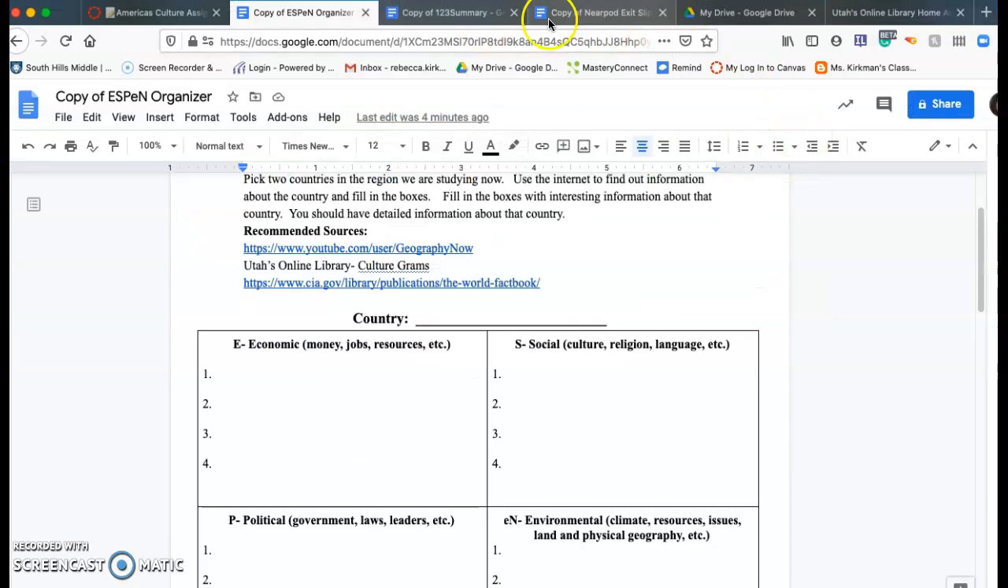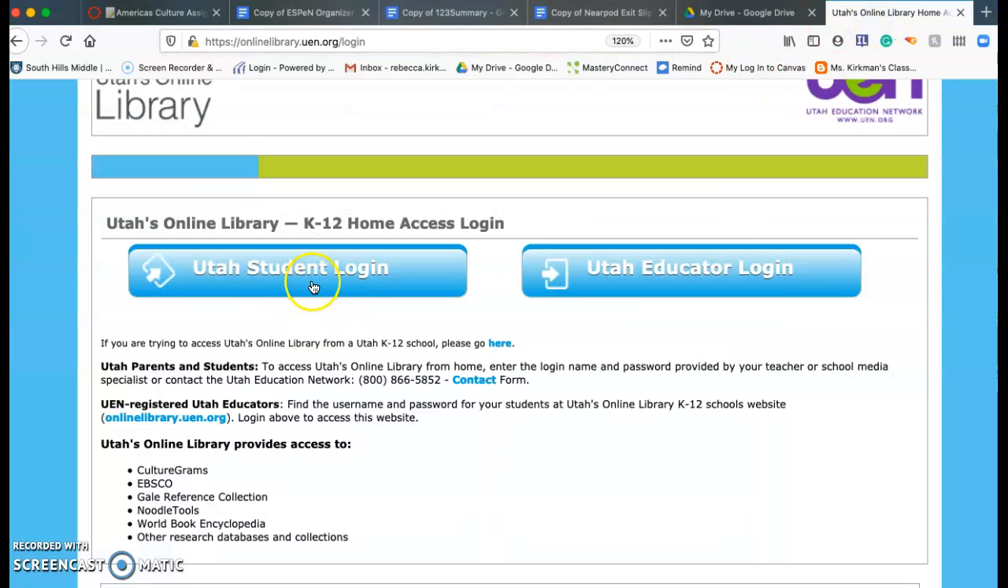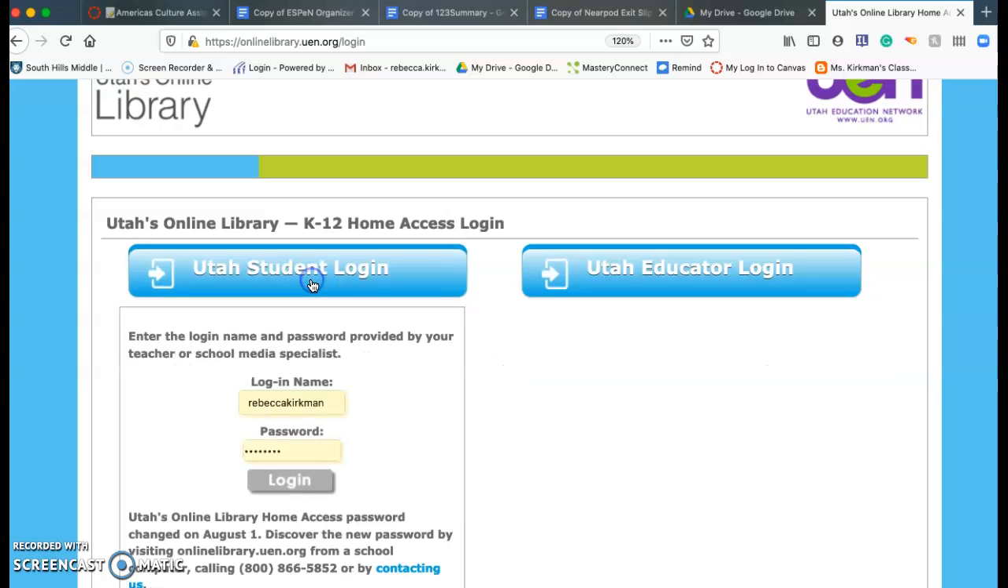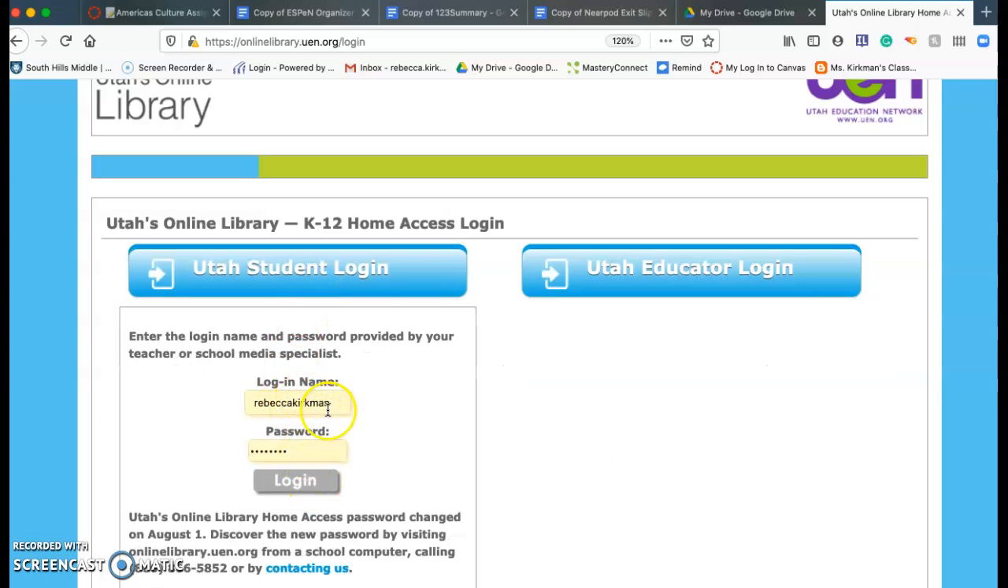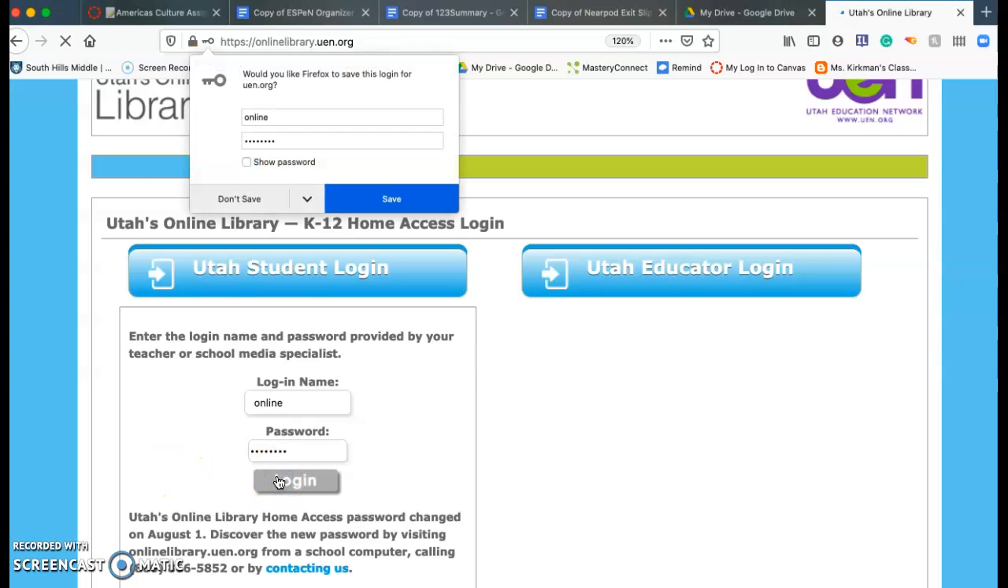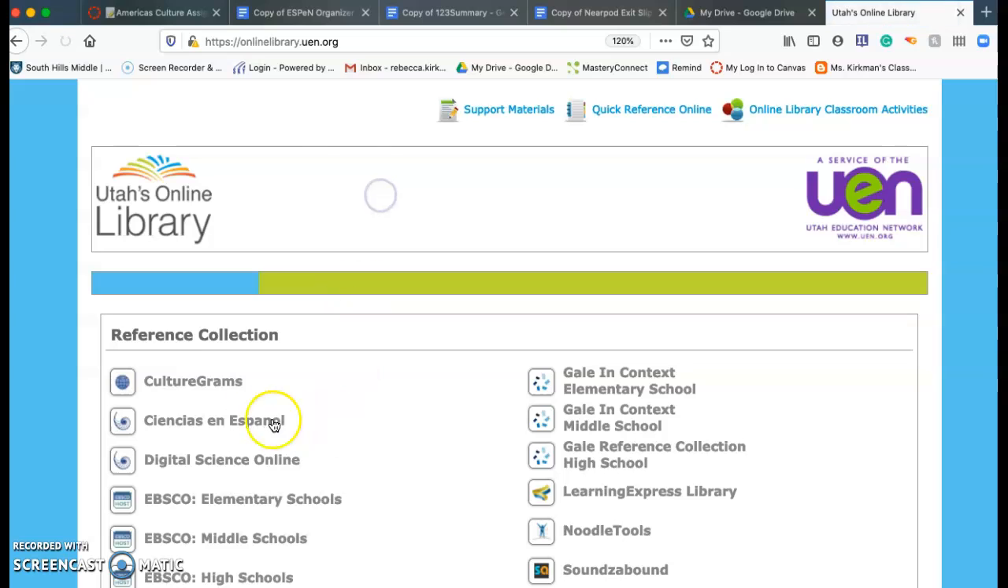So if I go into Utah's Online Library, student login, it has mine, but I'm going to go ahead and put online. And then this one is database. Hopefully I typed that right. Sure, you can see it. Okay, Culturegrams, which is like the golden nugget for you guys that will have like all the answers. So click on that.